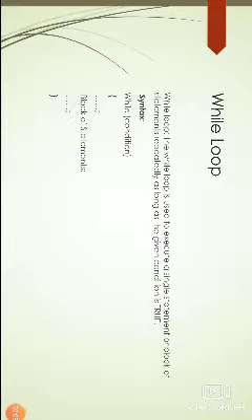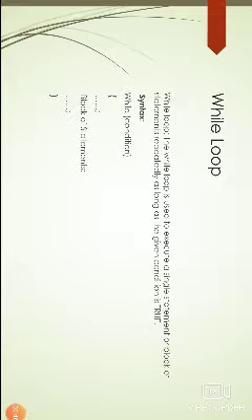Generally in C language, every line must end with a semicolon. Here while is a loop, so that should not end with a semicolon. So while the condition, open curly braces. Here in the first lines we have to declare variables and write initializations. The next is a block of statements, and after that we have to write the updation statements, that is increment or decrement of variables. Now closing curly braces.